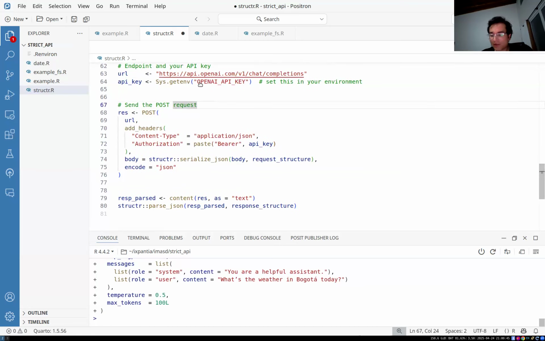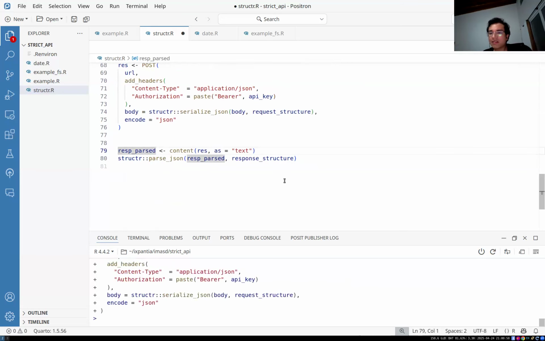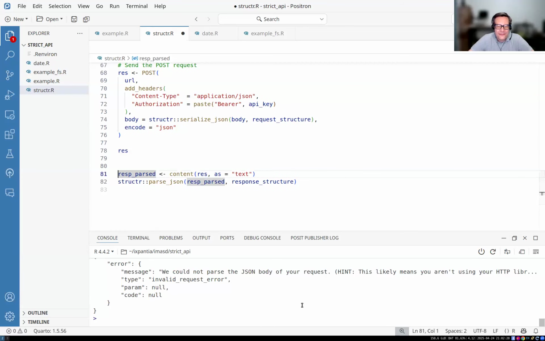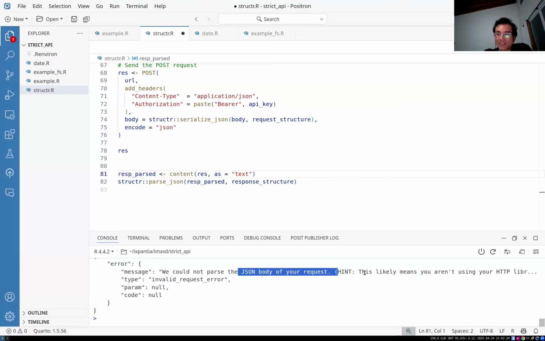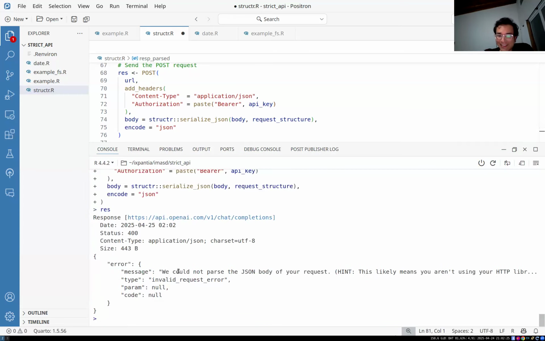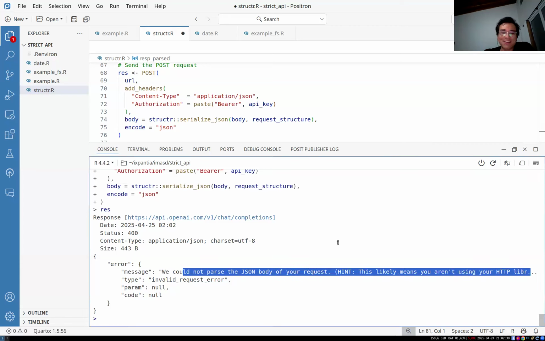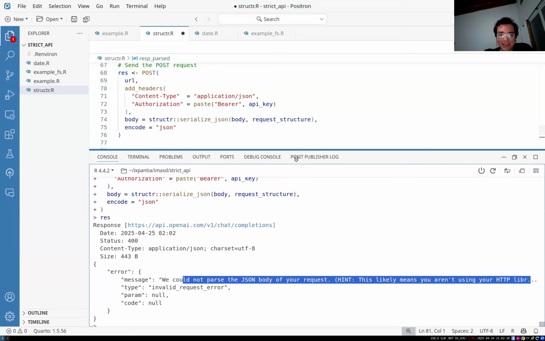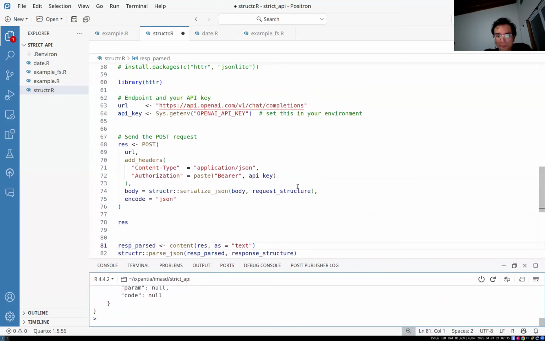If I send a post request, this should just work, right? It didn't give us any errors. Yeah, look, now it says it couldn't parse the JSON, and it gives us a really bad message. It just told me, hey, couldn't parse the JSON. This likely means you aren't using your HTTP library correctly. But that's not really a very good message to respond with.